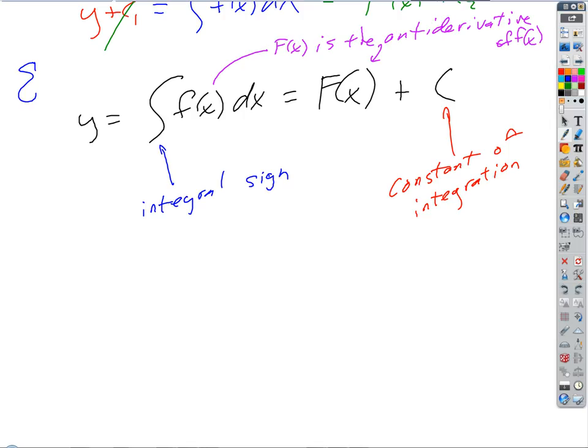Let me say that again. If you take the derivative of the antiderivative, you get the original back. It should give me the same thing back.